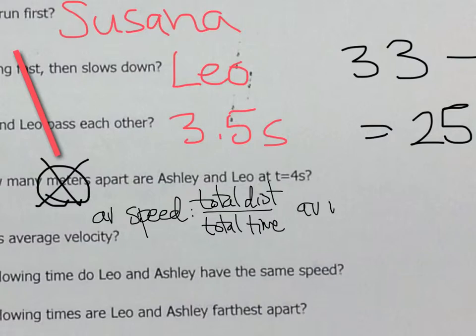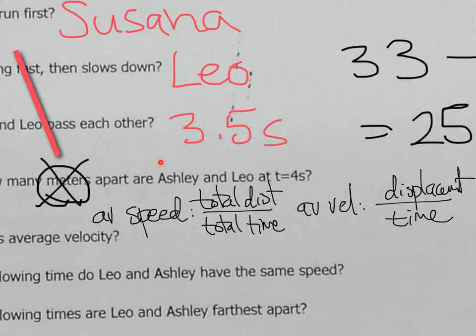However, when we're talking about average velocity, it is the displacement over the total time. So by displacement, we mean the difference between where they started and where they ended up. So it is possible to start in some location and move forward and then move backward and have a displacement and therefore average velocity of 0.